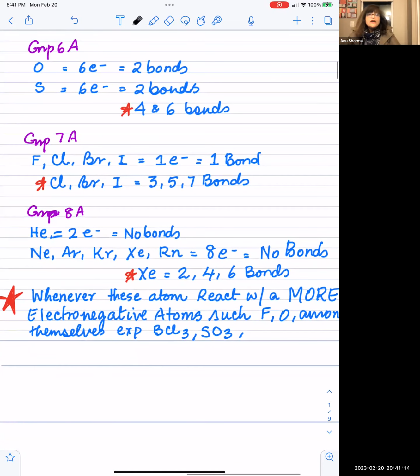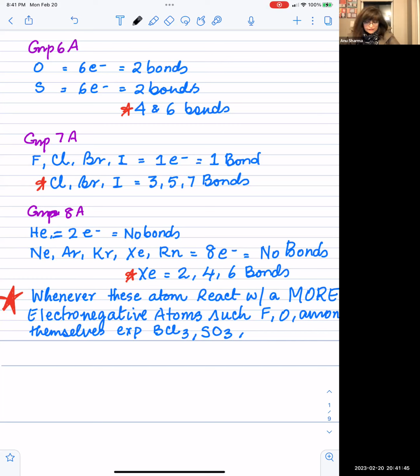Now group 6A oxygen. Okay, it's in the second period, right? So it only has 2 energy levels. It has 6 valence electrons. It needs only 2 more to satisfy the octet. So even in the shared state, it only needs 2 electrons, even in sharing. So oxygen will only need 2 more electrons, and it can share those 2 electrons from another element, and then it can have its octet.